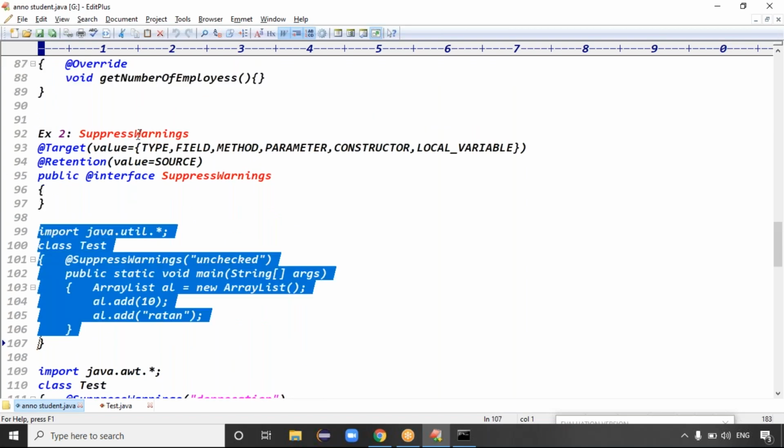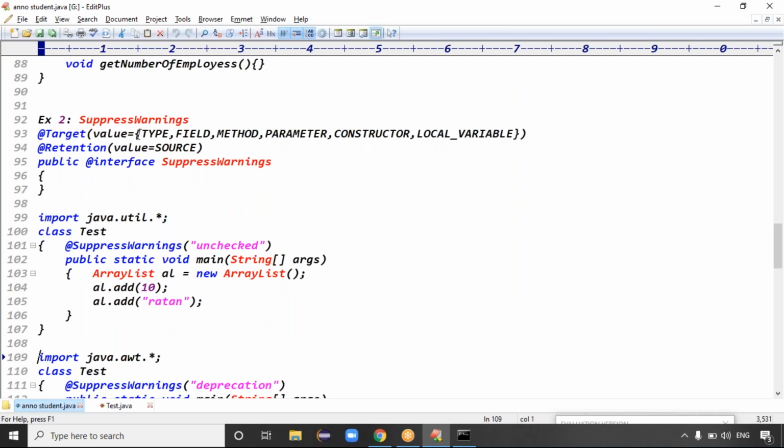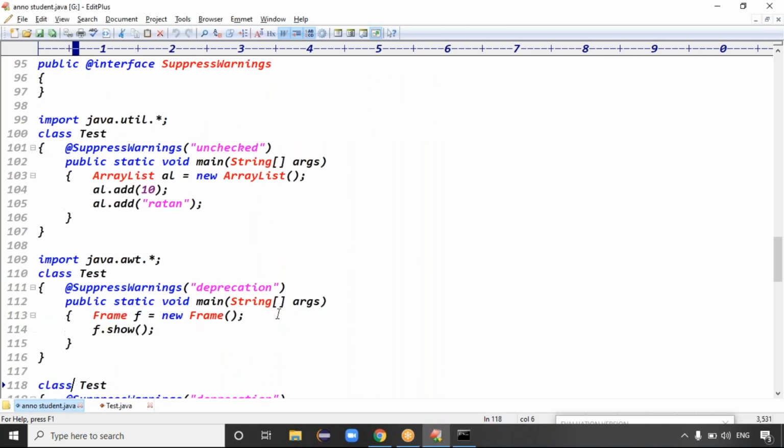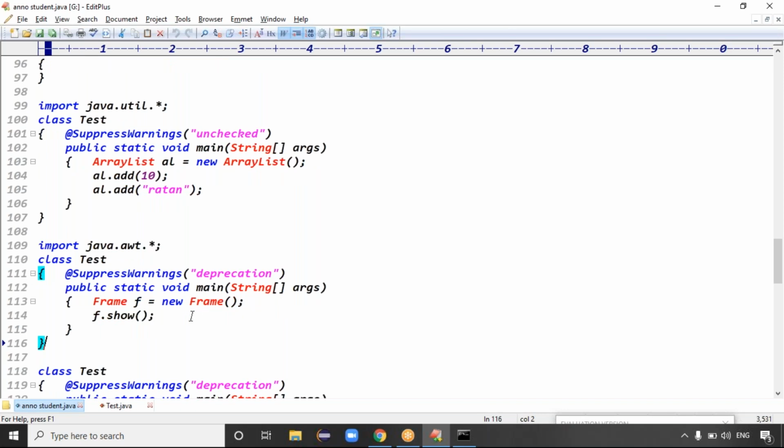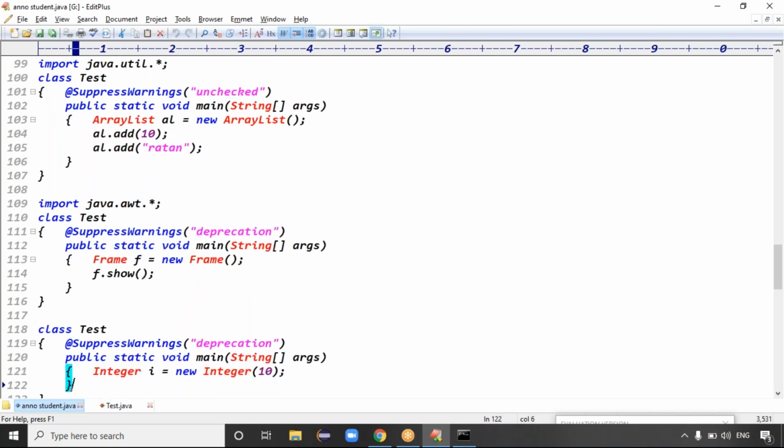SuppressWarnings is just ignoring warning messages, like unchecked warnings. Why it is unchecked, meaning why it is not type safe, we will discuss as part of the collection topic. This is coding regarding collections. And the Frame is an outdated concept. The AWT concept itself is outdated, and Frame is also outdated. Outdated means deprecation. To ignore that warning message, you can go for the deprecation warning.